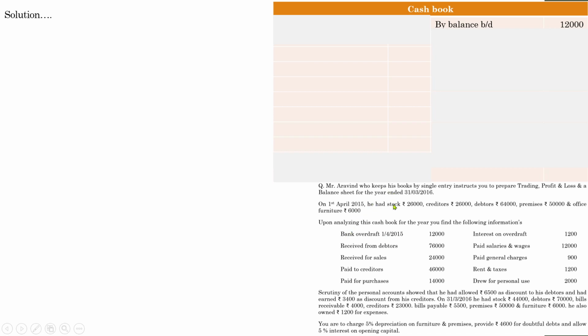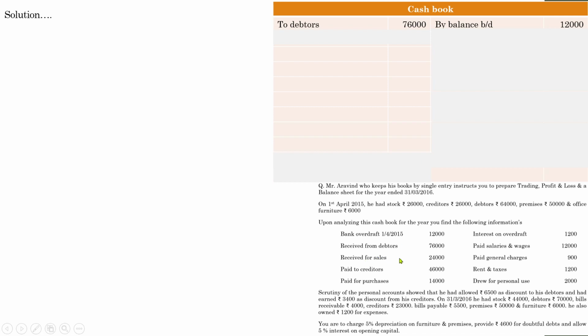The first part gives the details regarding the opening balance of each item, assets and liabilities. So let us go to the next part, analysis of cash book for the year, and go through all the items. First one, we have already recorded 12,000. Next one, received from debtors 76,000. Whenever an amount is received, it will be shown on the debit side of the cash book.